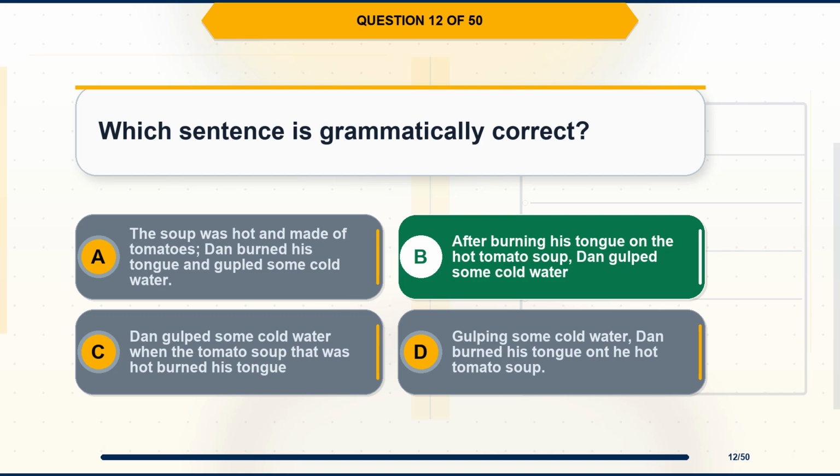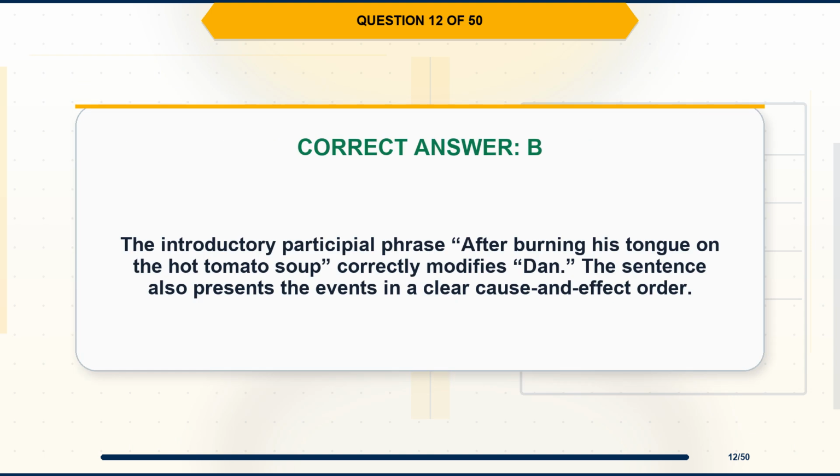The correct answer is option B. After burning his tongue on the hot tomato soup, Dan gulped some cold water. Explanation. The introductory participial phrase, after burning his tongue on the hot tomato soup, correctly modifies Dan. The sentence also presents the events in a clear cause-and-effect order.